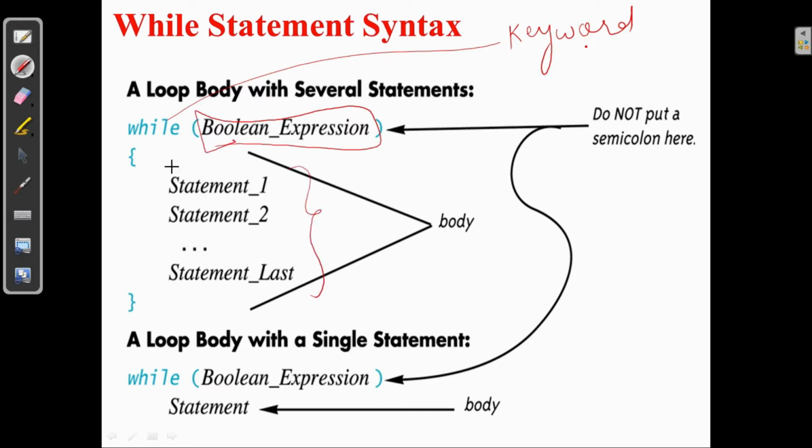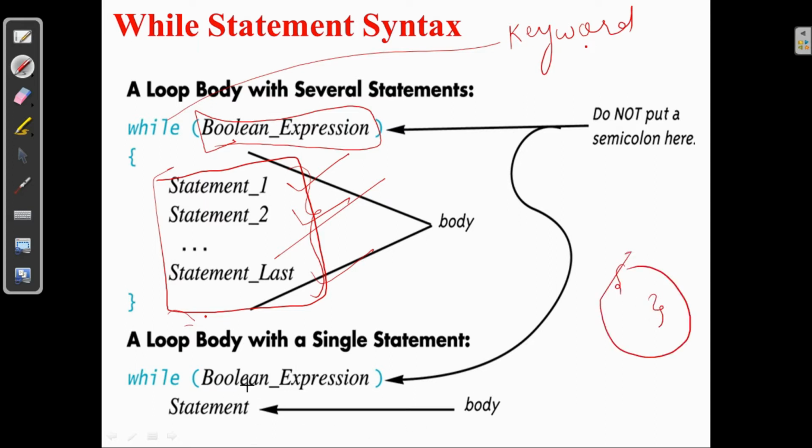This is called the body of the while structure, and until the expression is true, it keeps on performing these statements. When the while expression becomes false, the compiler will exit the loop. You should not put a semicolon after the while. This is a while structure with several statements, and it can have many statements inside it. And this is a loop with a single statement. When we have a while loop with a single statement, there is no need for opening and closing braces.